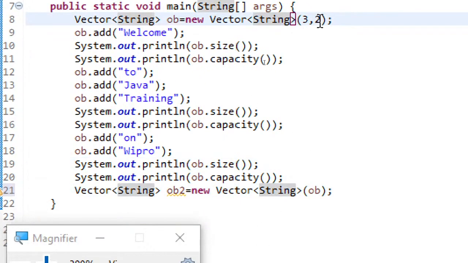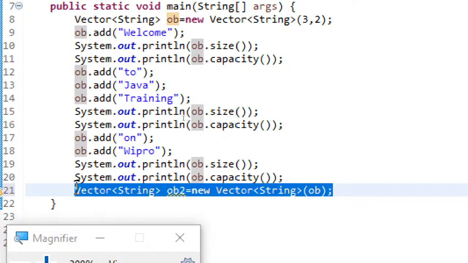You can leave it without any size specification like this, or you can specify some initial size, or you can specify the initial size and the incrementer value, or you can also create a vector with some collection initialized. So these are the four different ways of creating a vector.